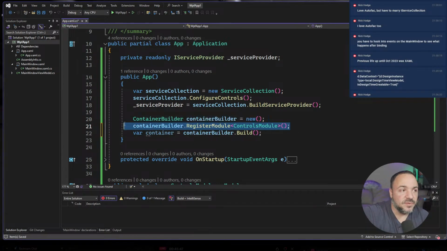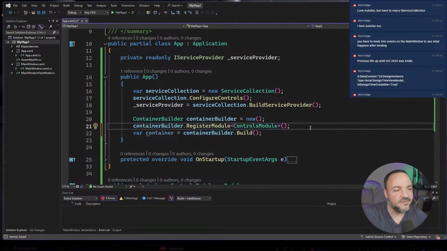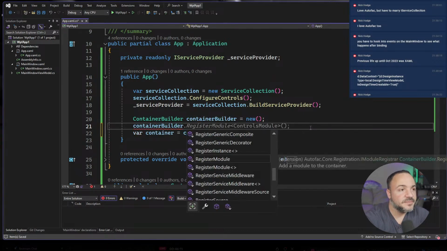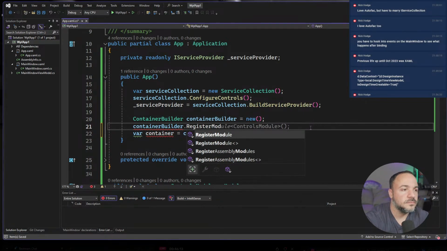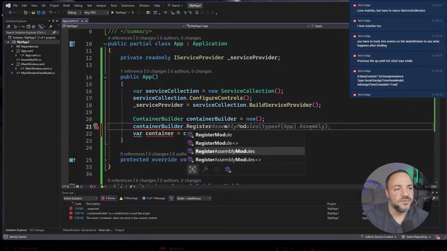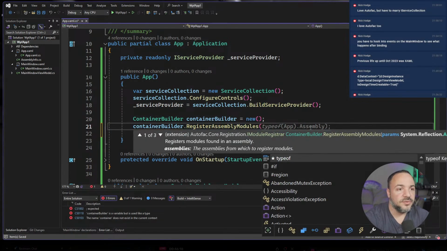Instead of doing register module, you would do something called assembly scanning. And we're going to see that with Scrutor. I hate that name. It sounds so bizarre to say. Scrutor, it's just unnatural. It doesn't feel like it flows. We can change, instead of doing register module this way, we can do assembly scanning with AutoFac. See how it says register assembly modules? We could do literally